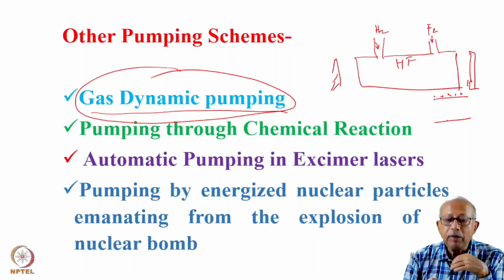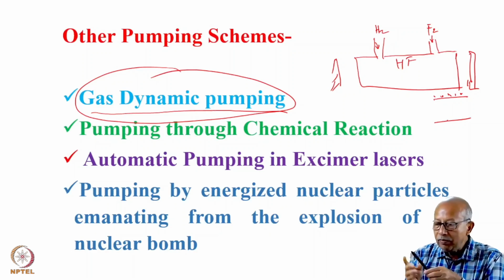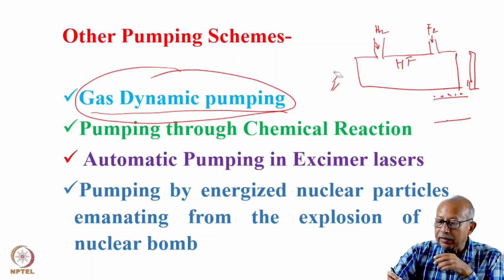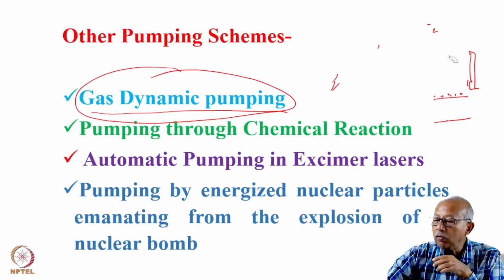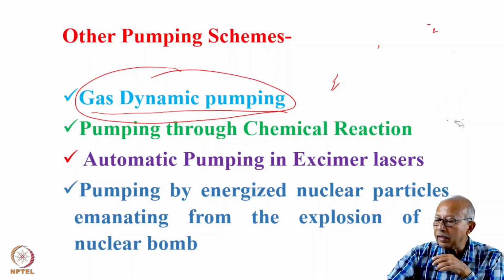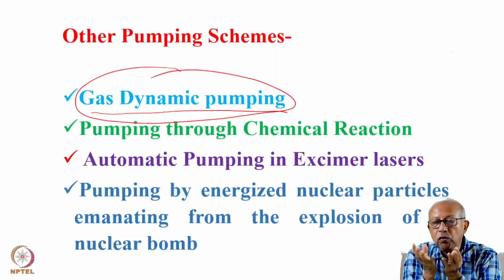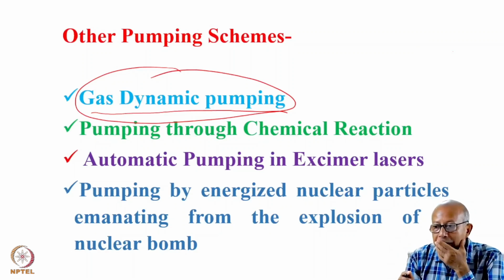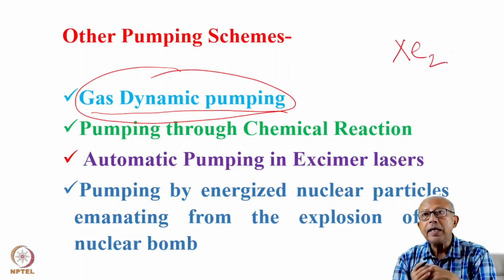Then there is another method of pumping, called excimer pumping. Inert gases like helium, xenon and neon cannot form a molecule because their electronic structure is full. However, you can form the xenon molecule in the excited state.